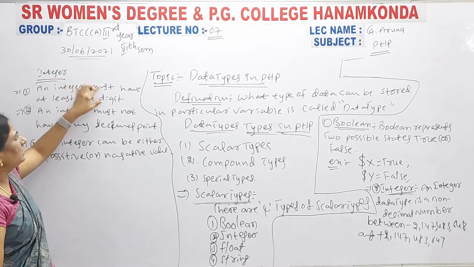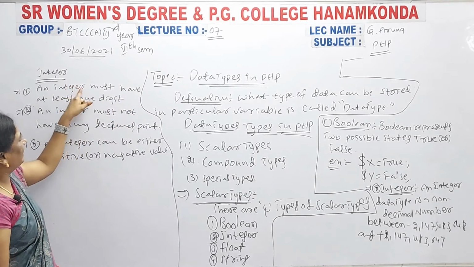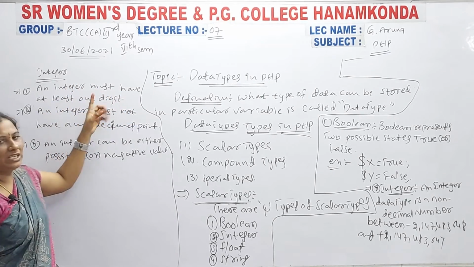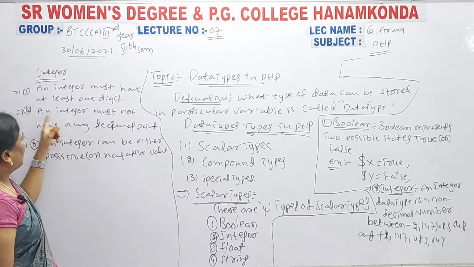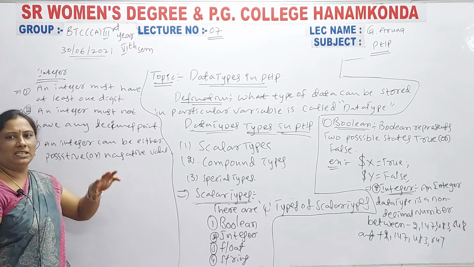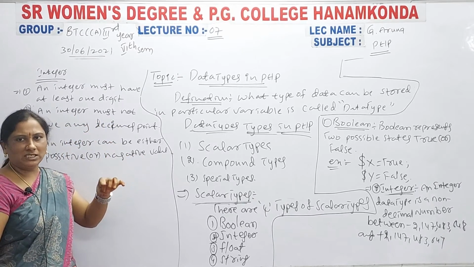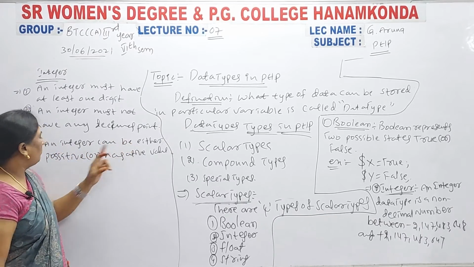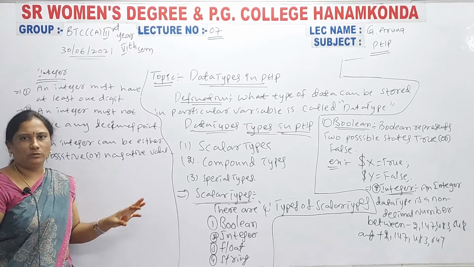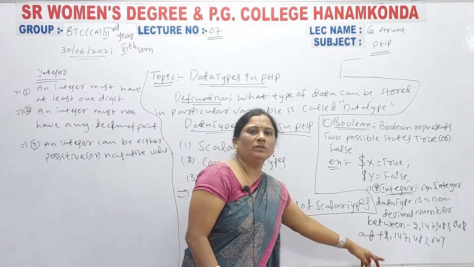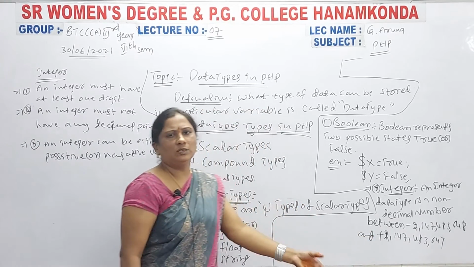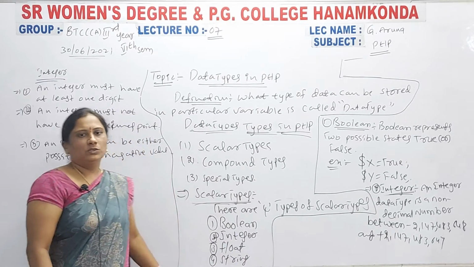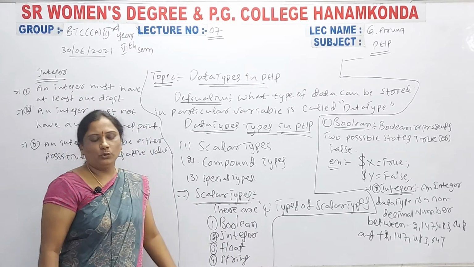What is that? An integer must have at least one digit. First point. An integer must not have any decimal points. Why? Because when you declare the integer data type, you don't enter decimal points. An integer can be either positive or negative value. Why? Because the range includes positive and negative values, you can enter positive or negative values. So these are the integer rules.